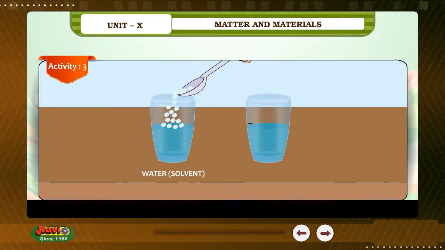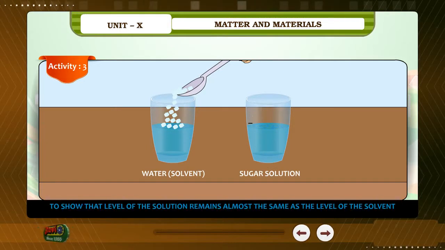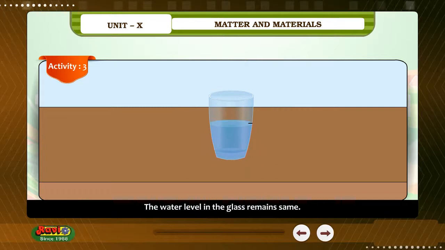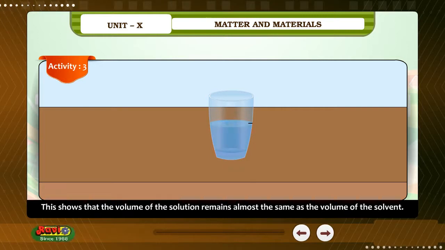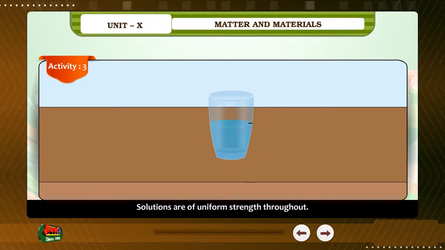Water, solvent, sugar solution. To show that the level of the solution remains almost the same as the level of the solvent. The water level of the glass remains the same. This shows that the volume of the solution remains almost the same as the volume of the solvent. Solutions are of uniform strength throughout.